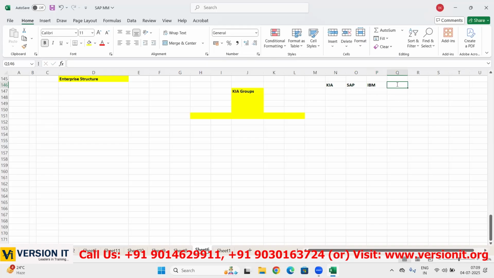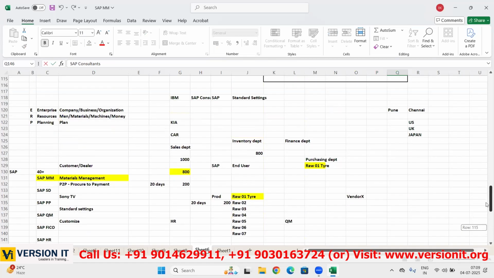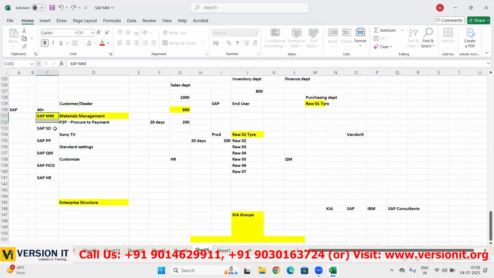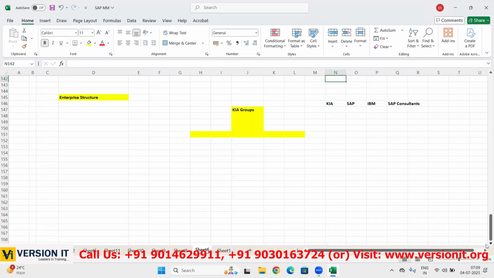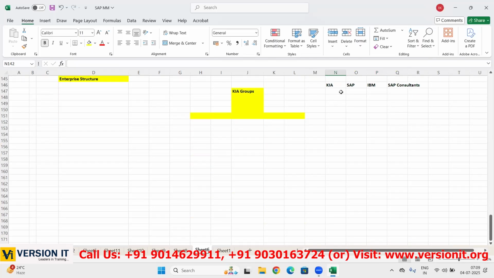In that, IBM SAP consultants will be working. SAP consultant means not only one person. Yesterday I told you SAP MM, SAP SD, SAP PP are all different consultants. Now all these different consultants, when Kia purchases the SAP software, they approach the IBM company, and Kia gives the SAP project to the IBM company.